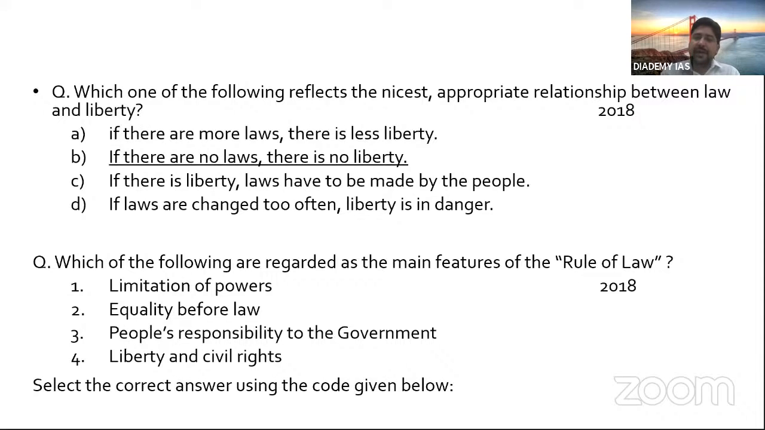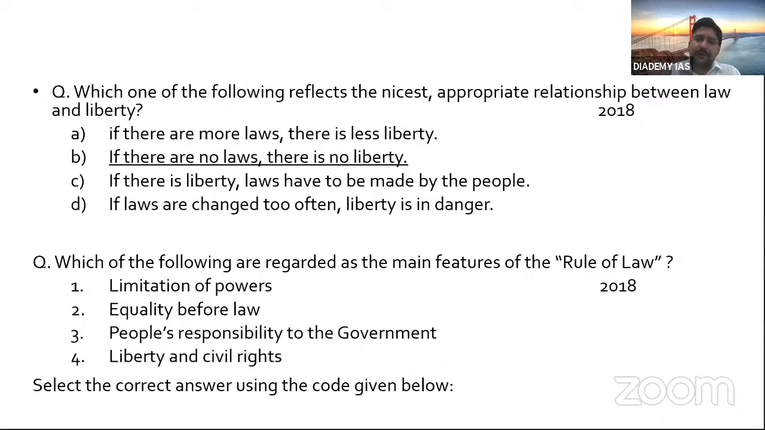During that year, many students were confused about how to attempt this, because if you see these options: If there are more laws, there is less liberty. If there are no laws, there is no liberty. If there is liberty, laws have to be made by the people. So this option you can eliminate. Because if people make law, then it is for whims and fancies. They have their own interpretation and they can design anything.